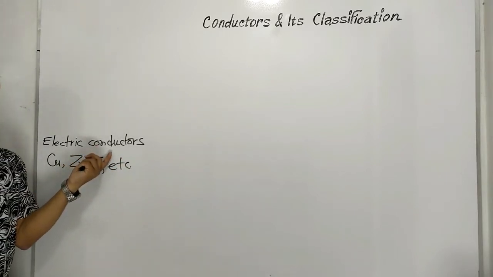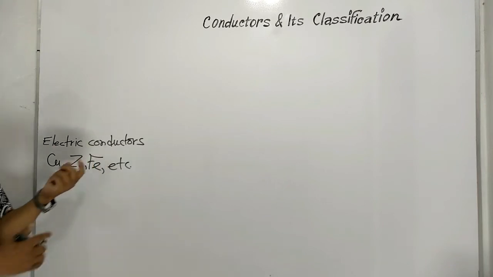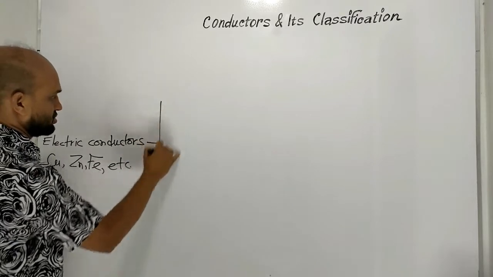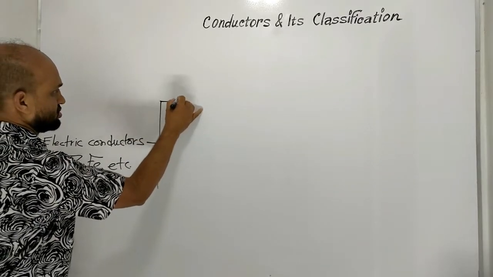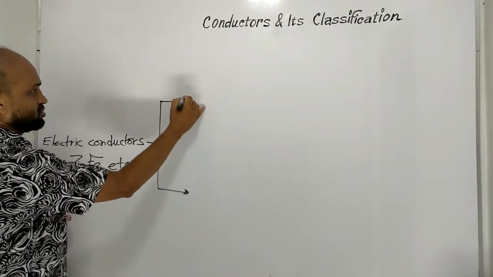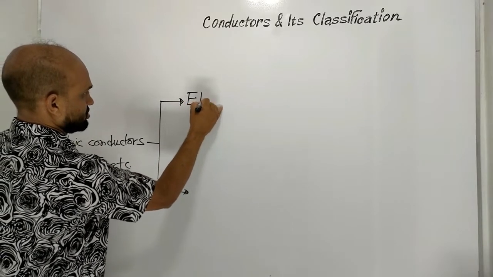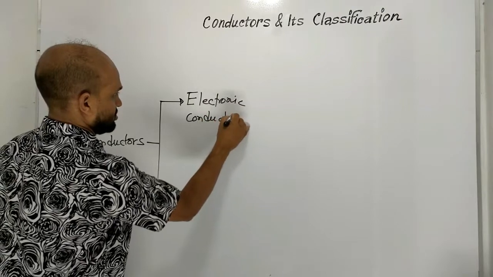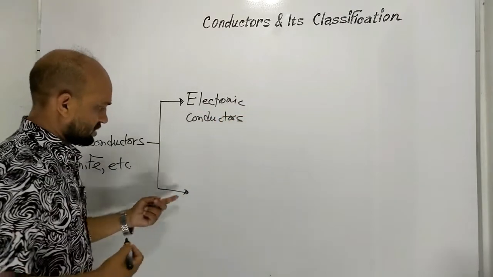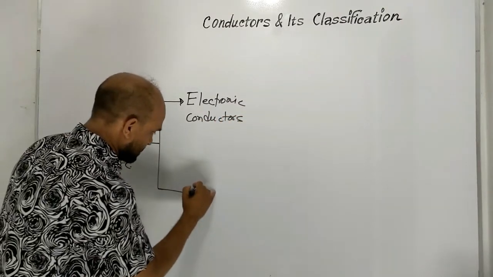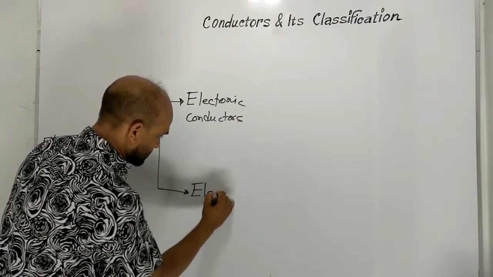These electric conductors are classified into two groups first. One is electronic conductors and another one is electrolytic conductors.